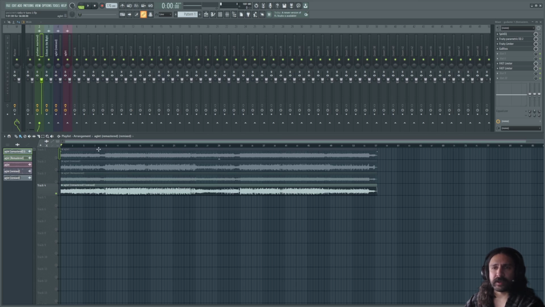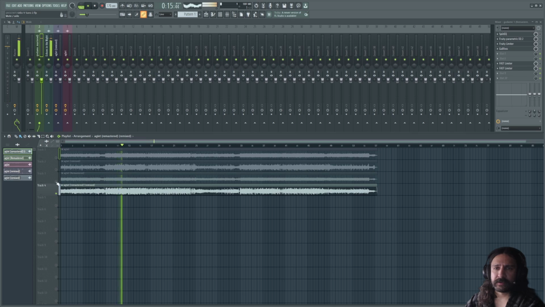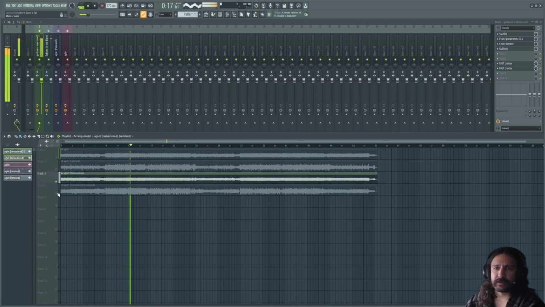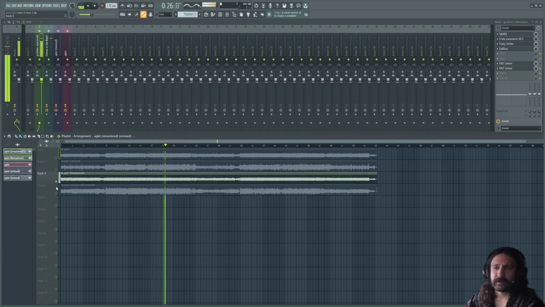But let's also go ahead and compare the version 4 remaster of Suno with the version 4 remix that they did in Udio. Here's Suno, Udio, Suno, Udio, Suno.